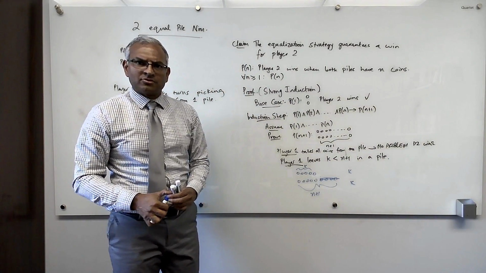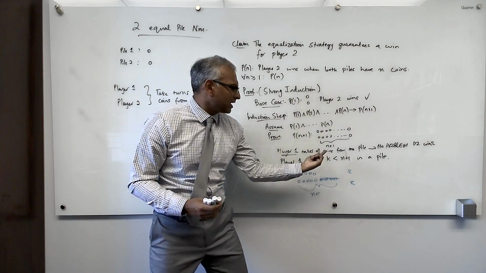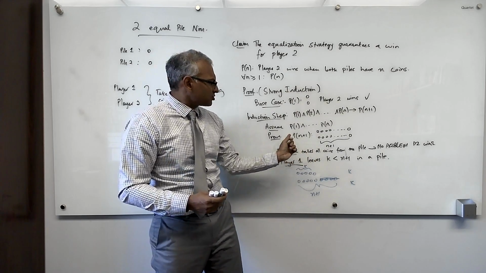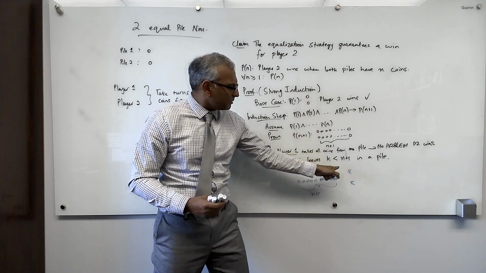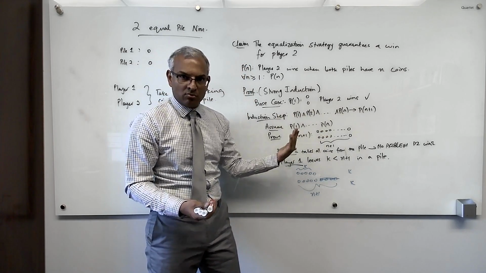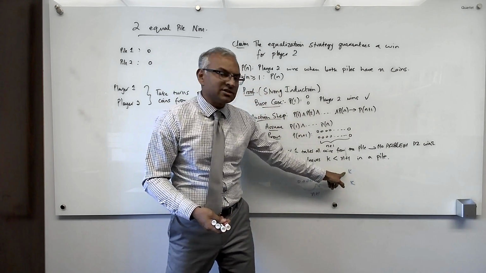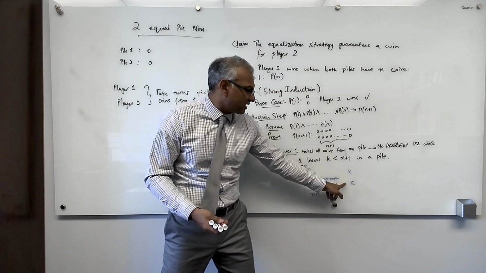That's just a smaller instance of the same game, and now it's player 1's turn to play. The strong induction hypothesis says that no matter what k is, as long as it's between 1 and n, which we know, player 2 wins. So player 1's turn to move, and player 2 wins this game.